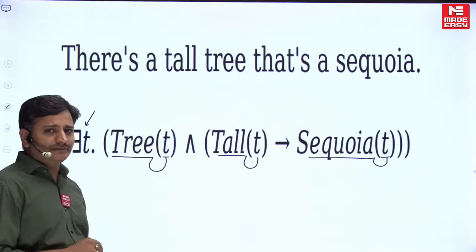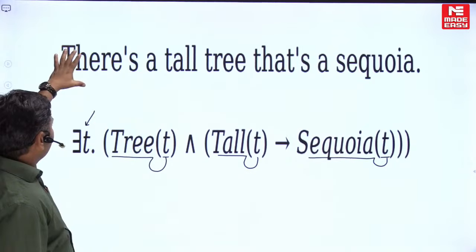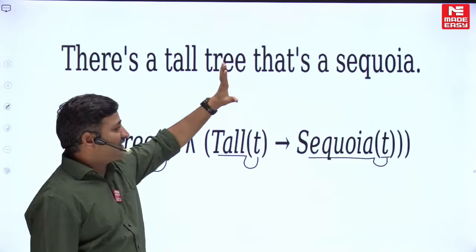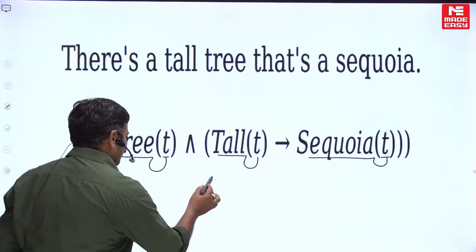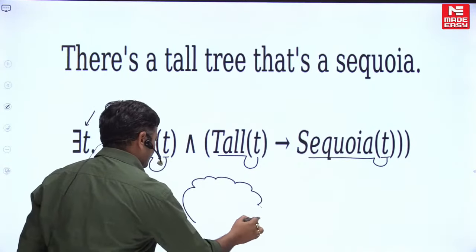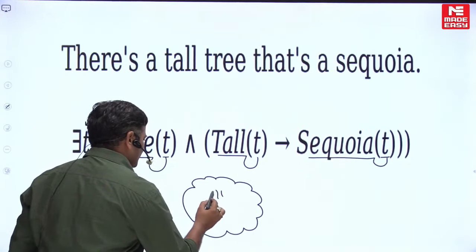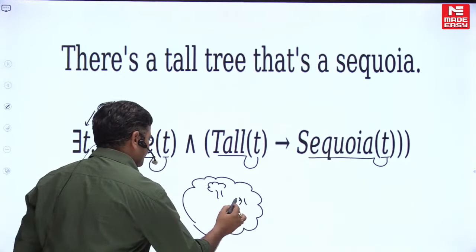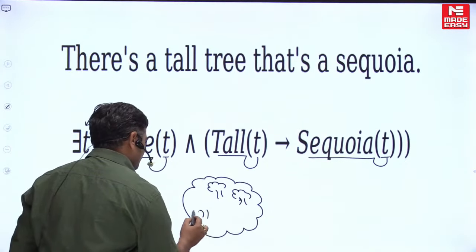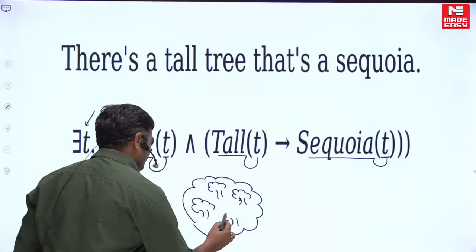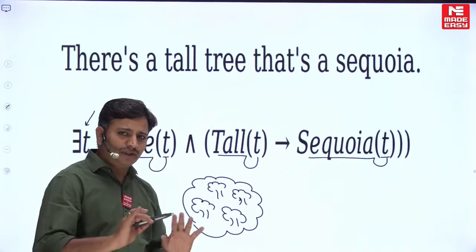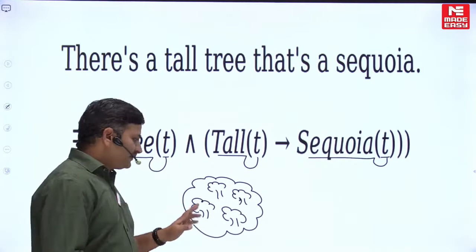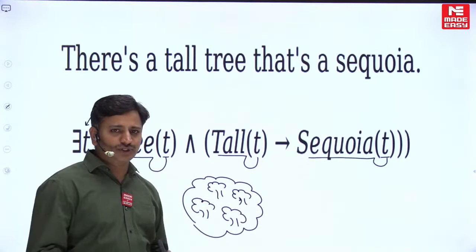Everybody listen, please. What is the meaning of the statement? There is a tall tree that is a sequoia. For example, friends, there is a forest. Assume that there is a group of trees, and none of them is tall. Clear? None of them is tall. All are short trees.